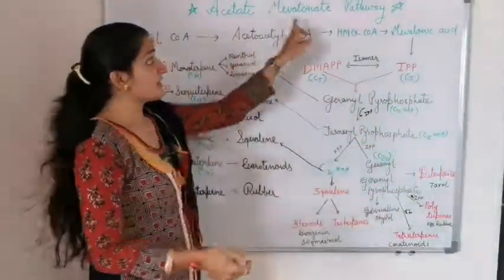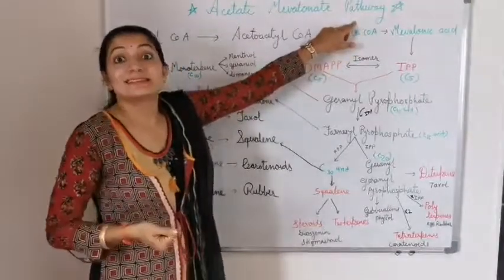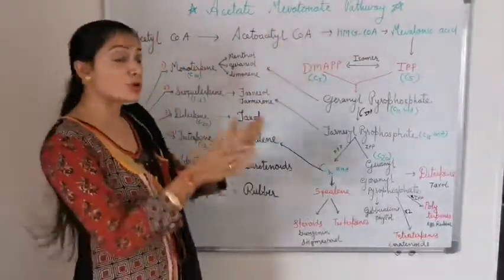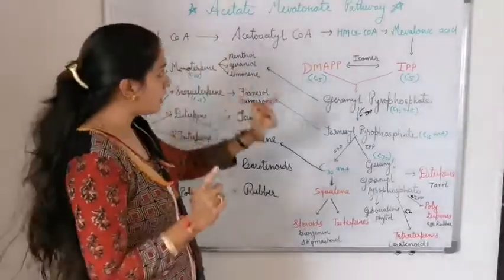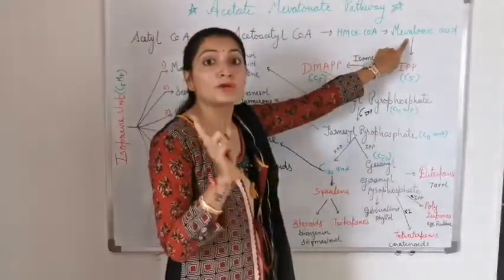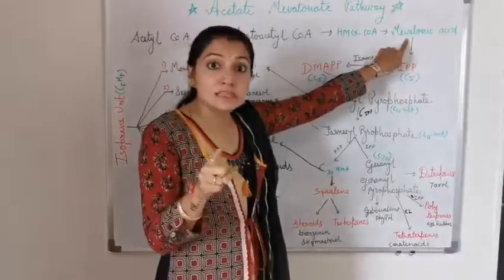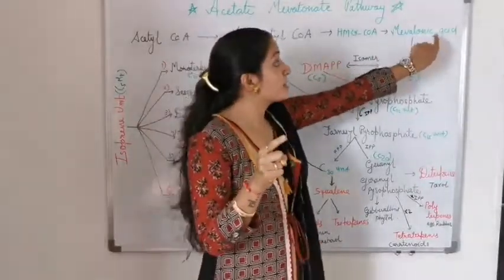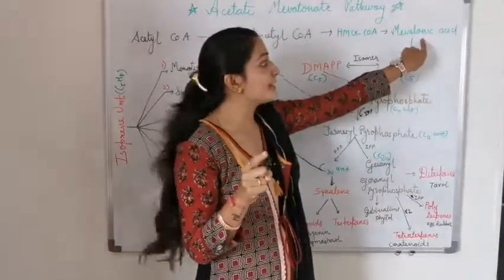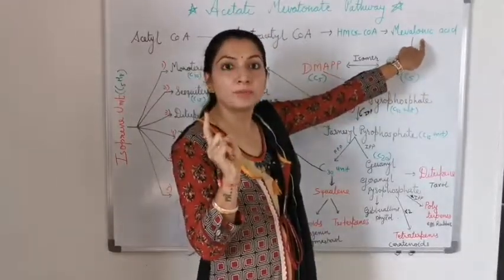Okay, first, its name: acetate mevalonate pathway. As I told you, acetate because the reactant starting material is acetyl coenzyme A. Also, mevalonic acid is formed as an important intermediate from which we get isoprene units. So mevalonic acid is the main important intermediate.